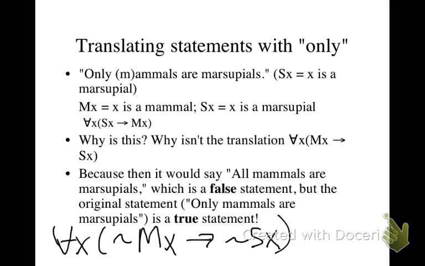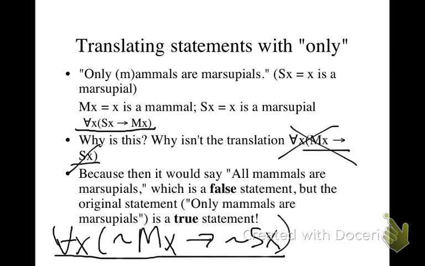So, either translate it as for all X, if not MX, then not SX, or as for all X, if SX, then MX. Either of those is fine, but for all X, if MX, then SX, that is right out as a translation for only mammals are marsupials.